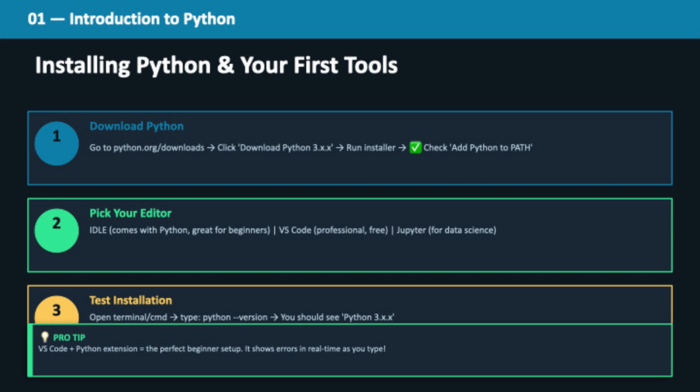Before anything else, you need to set up your environment. Download Python, install it, and choose a code editor. This step only takes a few minutes, but it's your entry point into the world of programming.